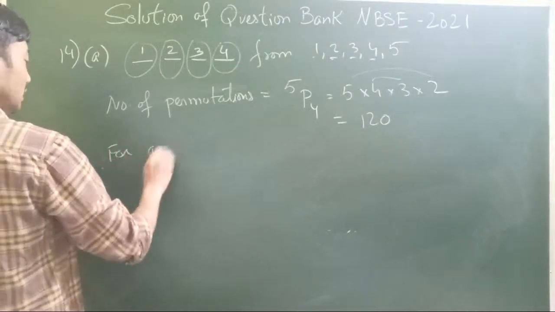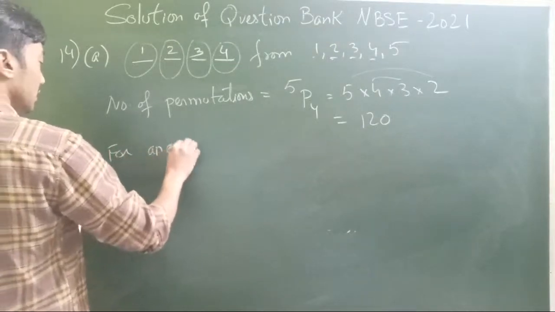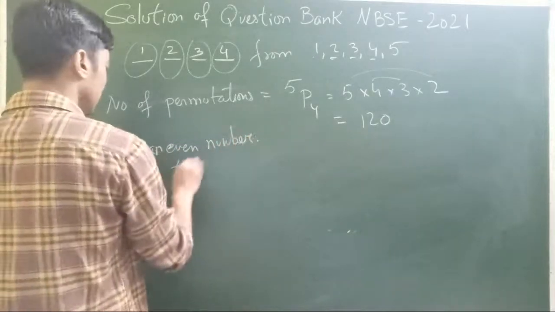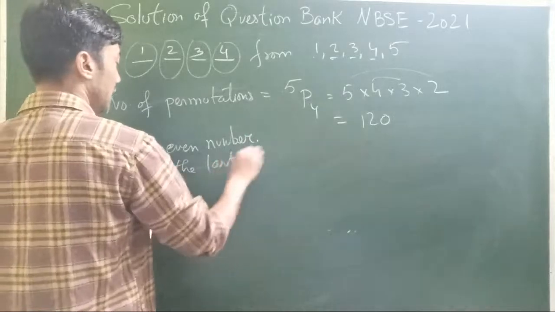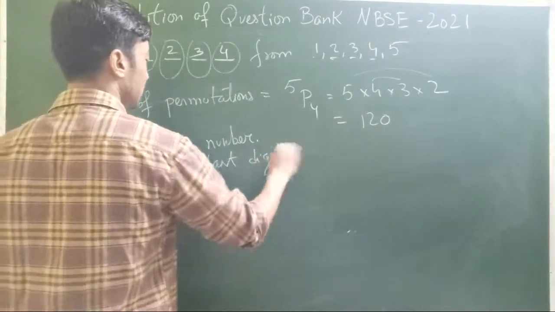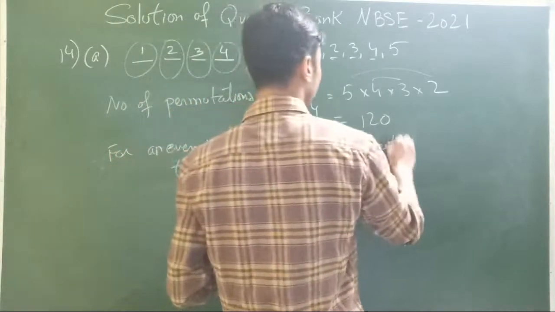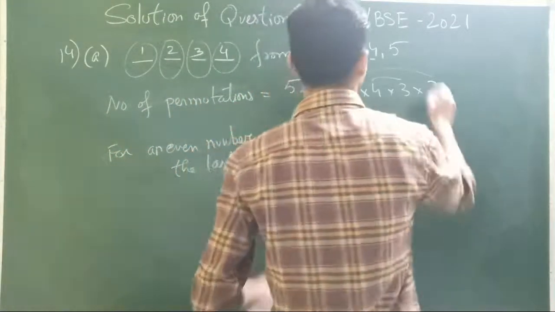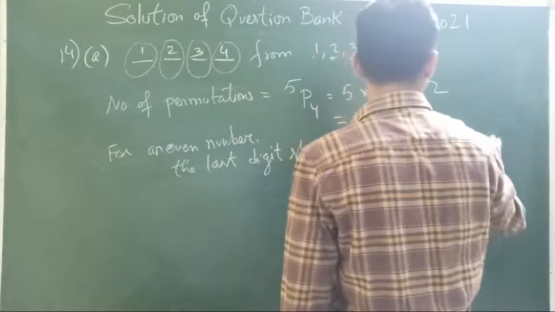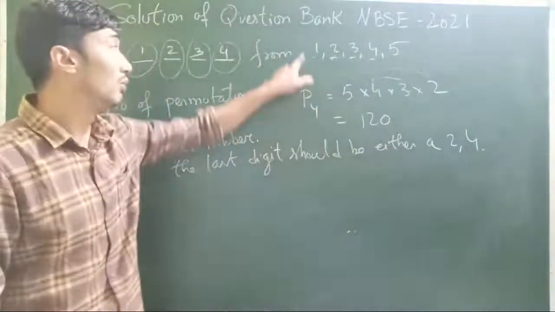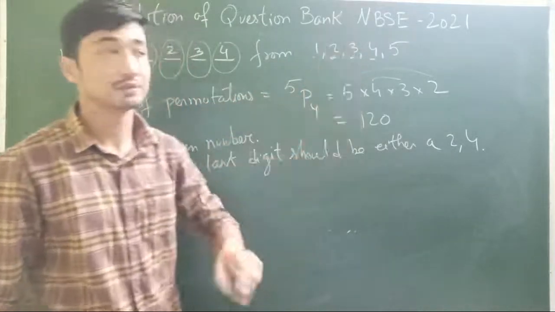For an even number, the last digit should be either 2 or 4. Because if the last digit is 1, 3, 5, that's an odd number, you cannot do that.